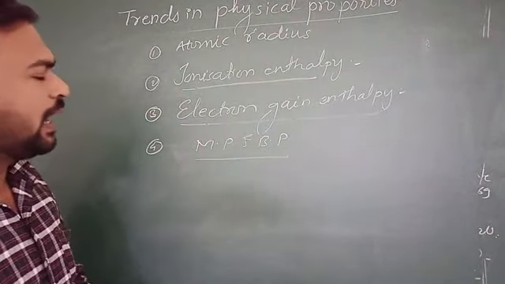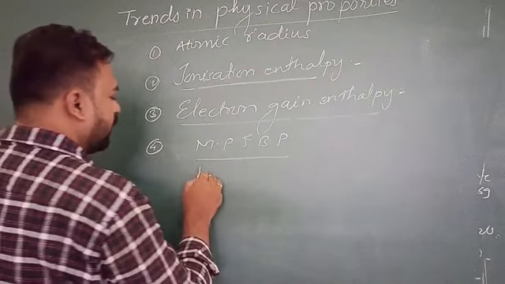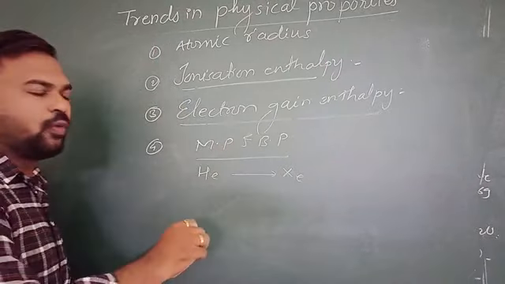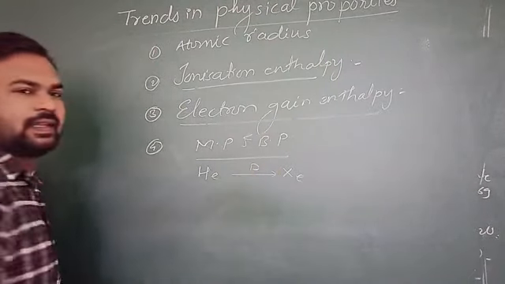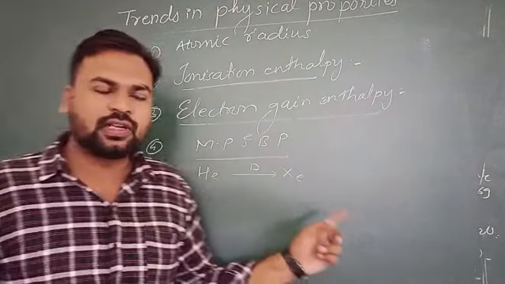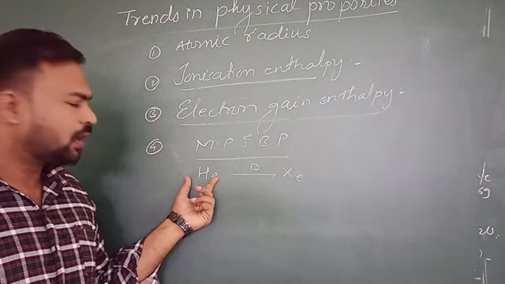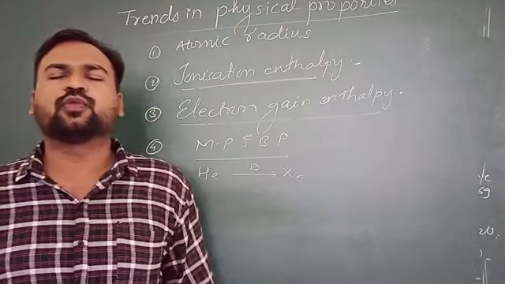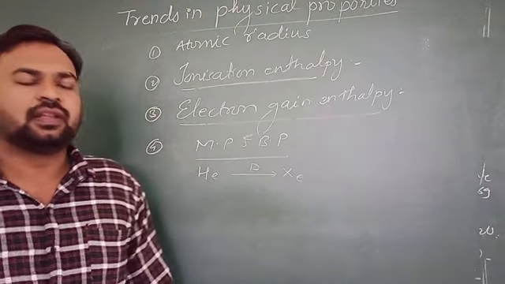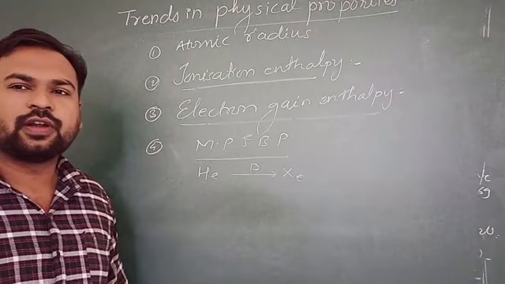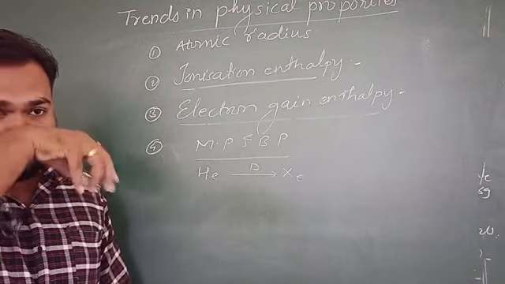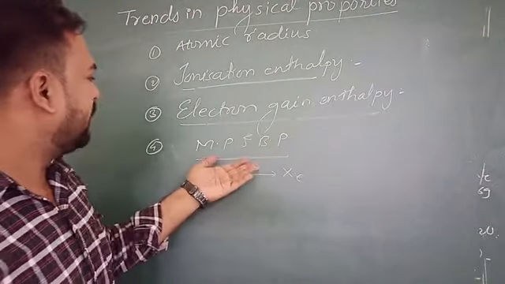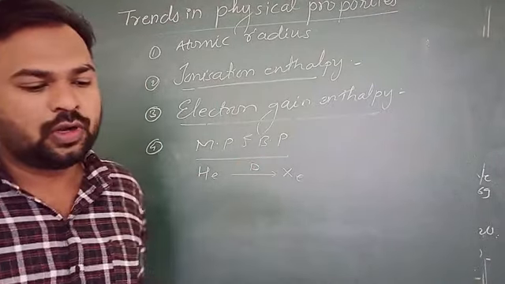And from helium to xenon, the melting point and boiling point go on decreasing. In helium, the Van der Waals forces of attraction are more, and in xenon those Van der Waals forces of attraction are very less. Therefore, the melting point and boiling point will be very high. Okay, so this is the trend for melting point and boiling point.